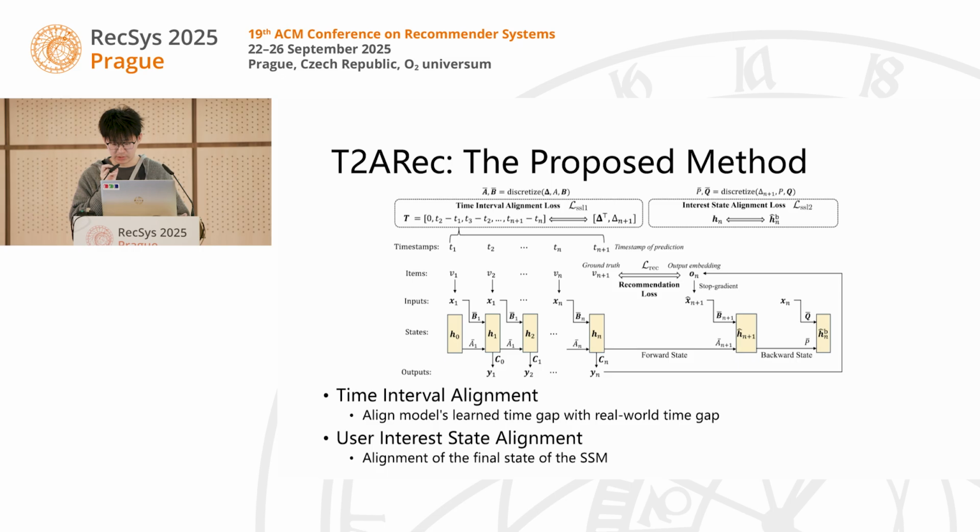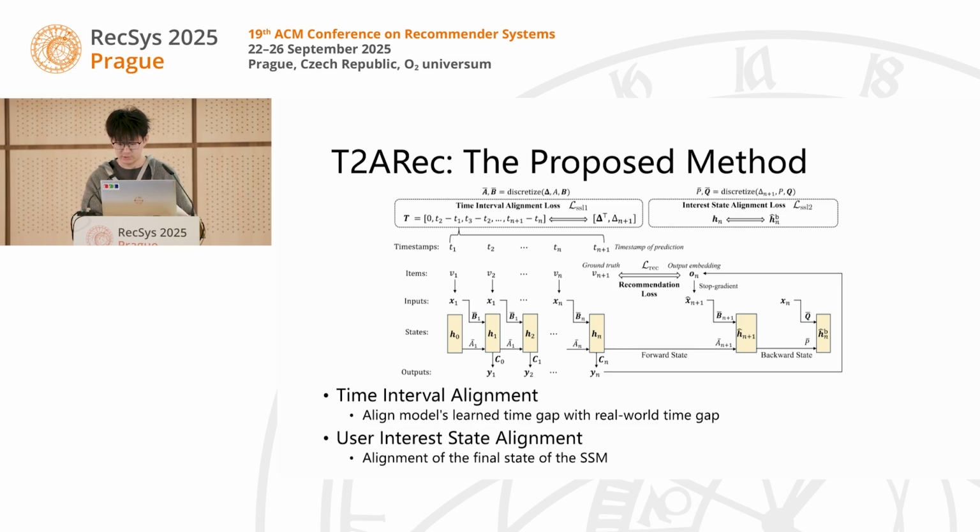We solve this by reusing the model's output embedding o_n to estimate the missing time step, delta n+1. We then compute a ground truth time gap sequence from the real time steps and align the learned delta with a pairwise hinge loss. This loss preserves the relative order of the time intervals, and not just the absolute values. So the model learns to sense how the time gaps relate to the interest shifts, like knowing a long gap between the interactions might mean a new hobby.